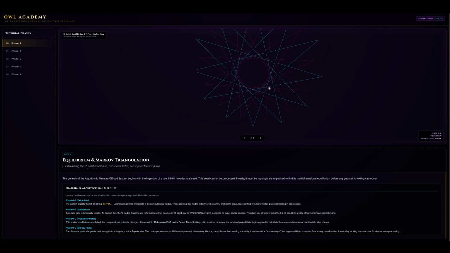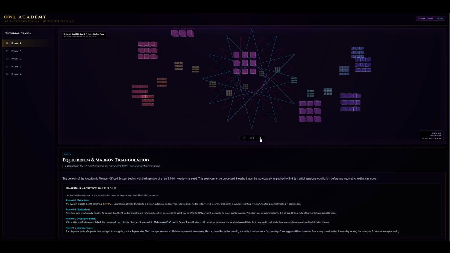To correct this, the 12 nodes dissolve and reform into a strict geometric 12-point star, a 12/5 Schlafly polygon, alongside its exact spatial inverse. This dual star structure locks the 64-bit seed into a state of harmonic topological tension.